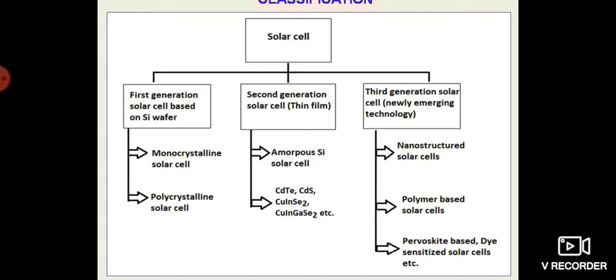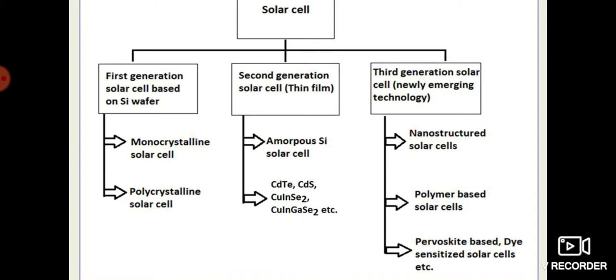Some names are given here: cadmium telluride solar cell, cadmium sulfide, copper indium diselenide, then copper indium gallium diselenide, etc. And others, so many are here, zinc sulfide, then silver sulfide. All these can be used to develop thin film solar cells.